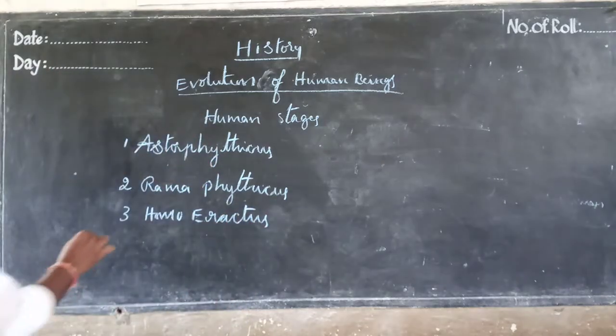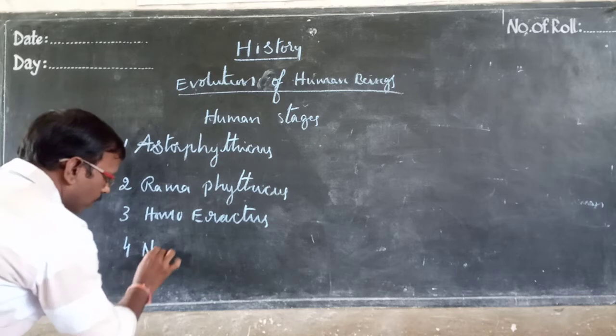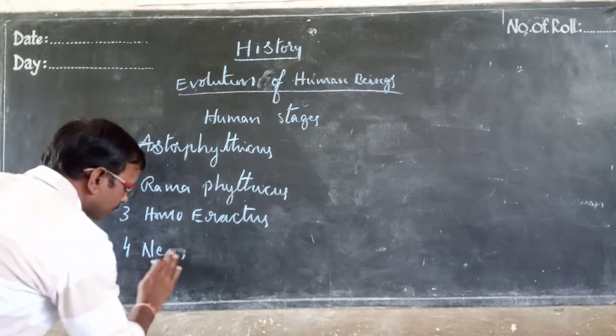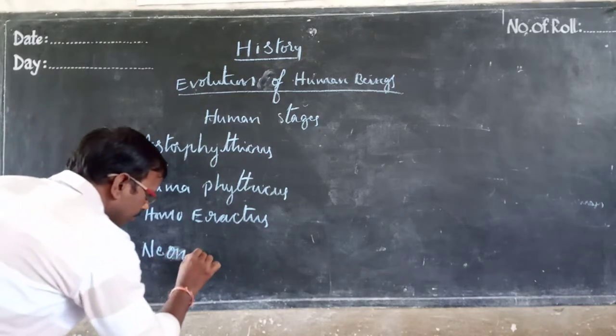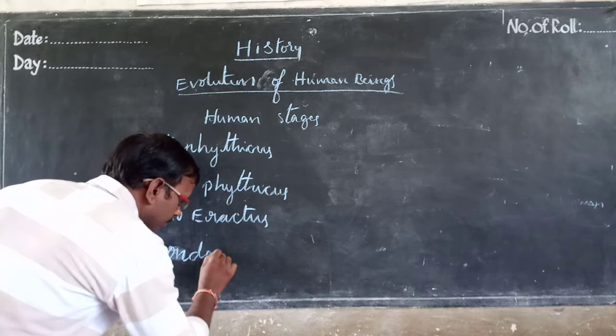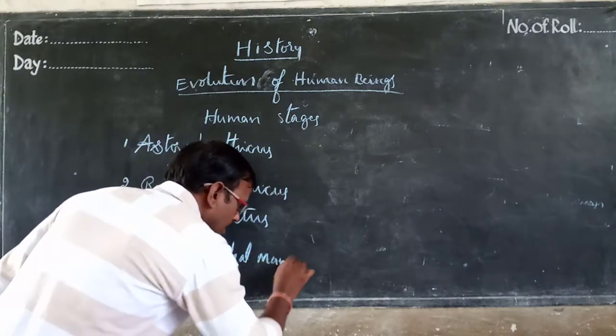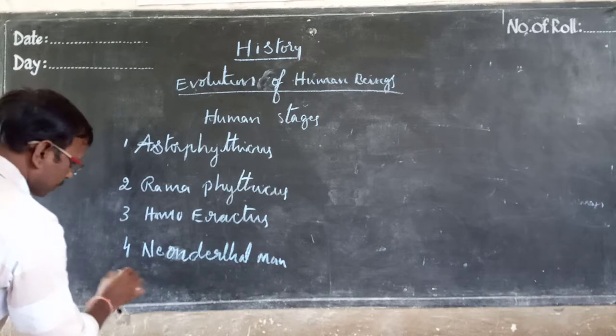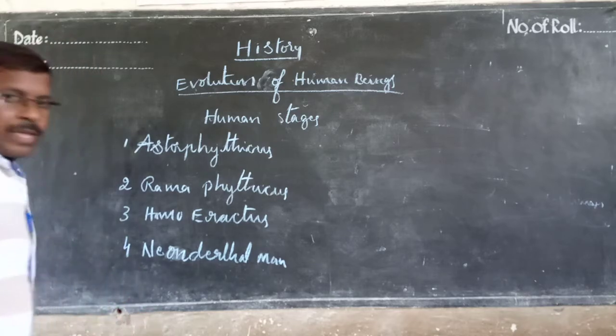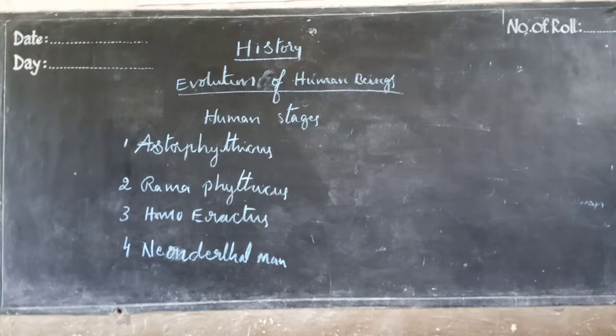Homo erectus, Neanderthal man. And the last one, sorry, after Neanderthal man, Homo sapiens. Those are the last people.